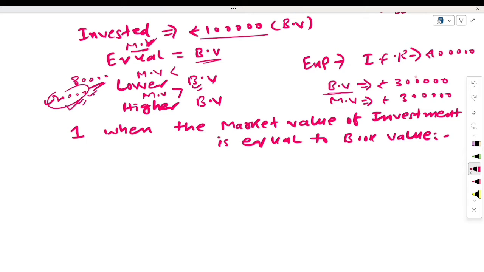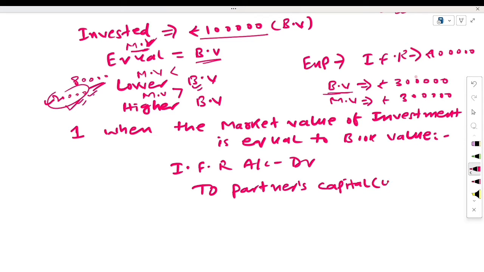So here we will make the entry: investment fluctuation reserve account debit to partners' capital or current account, in the old profit sharing ratio. We will adjust this in the old profit sharing ratio. This is case 1.